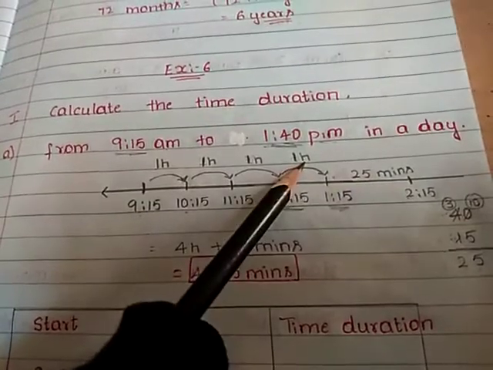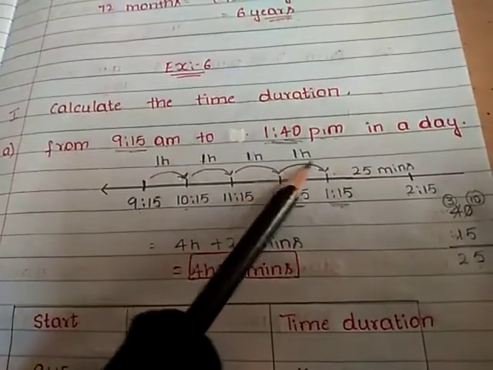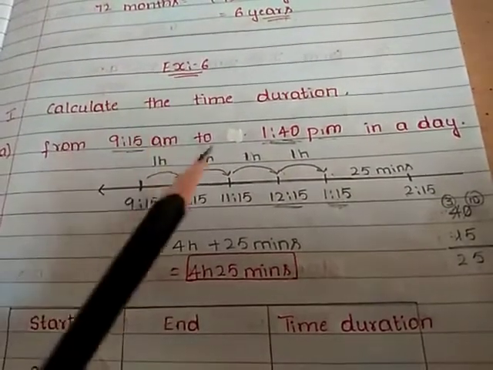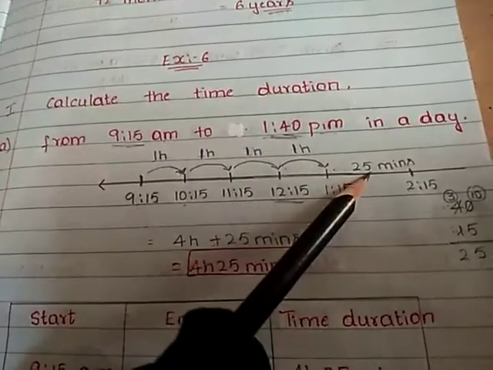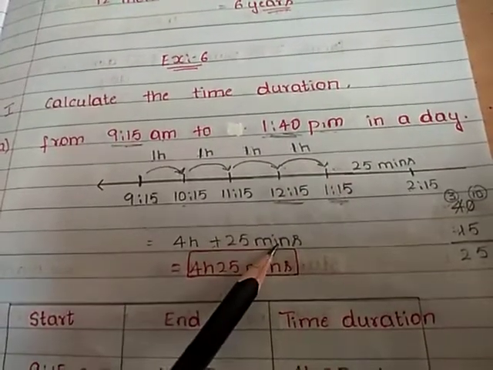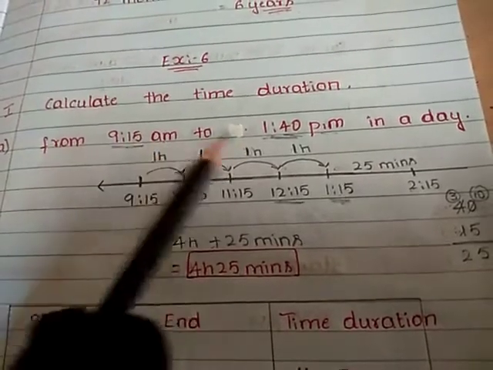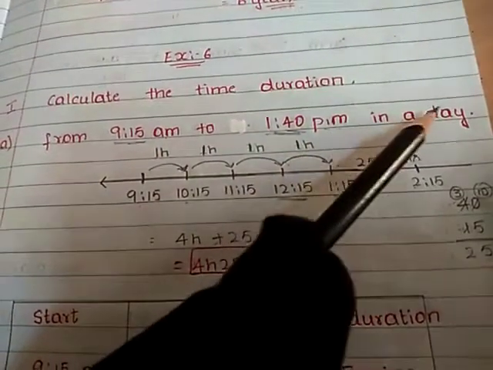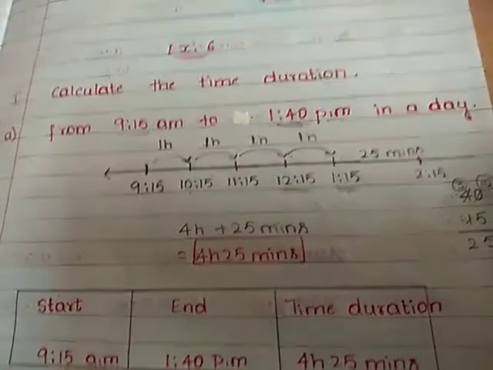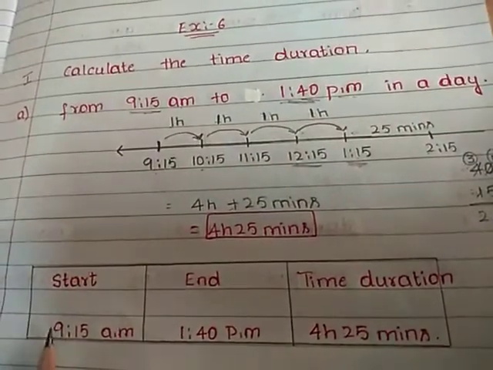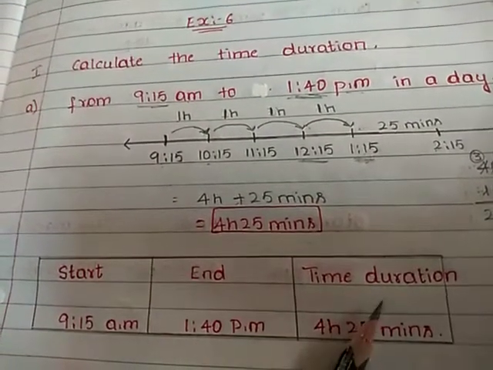And how many hours did we get? 1, 2, 3, 4. So our time duration is 4 hours plus these minutes, that is 25 minutes. So from 9:15 a.m. to 1:40 p.m. in a day, the time duration is 4 hours 25 minutes. I have written it in the form of a table also here: starting time, ending time and the time duration taken here.